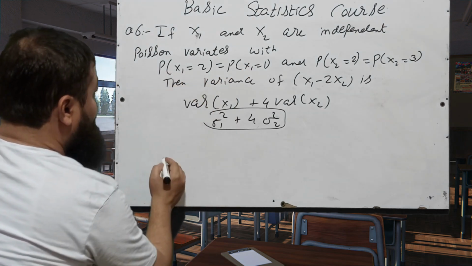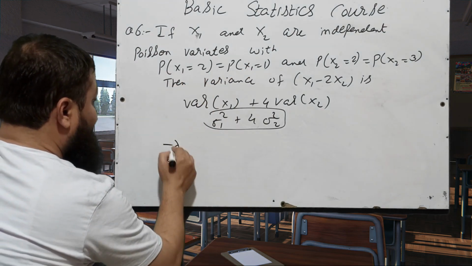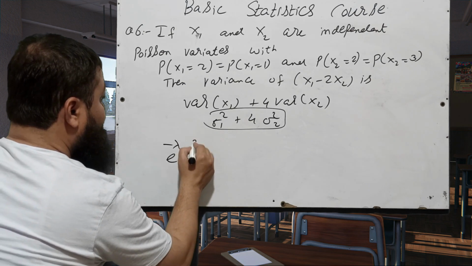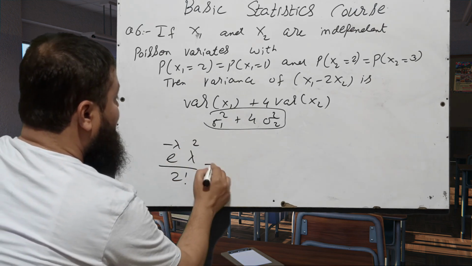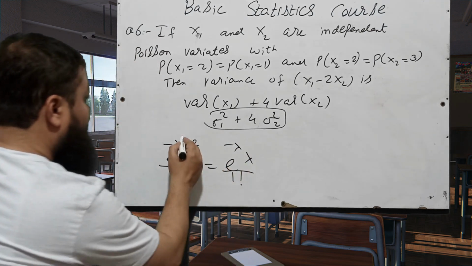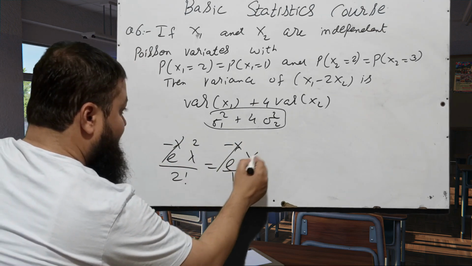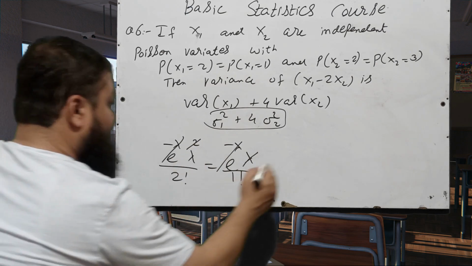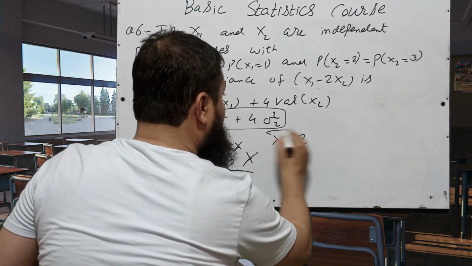Probability X1 equal to 2 means e raised to power minus lambda, lambda square over 2 factorial is equal to e raised to power minus lambda, lambda over 1 factorial. If you cancel these two, lambda will be cancelled with the power and lambda will be equal to 2.